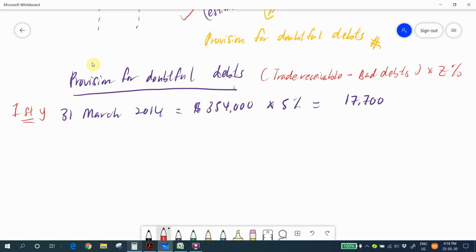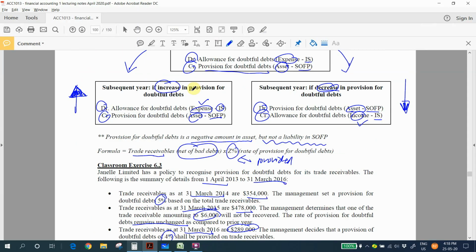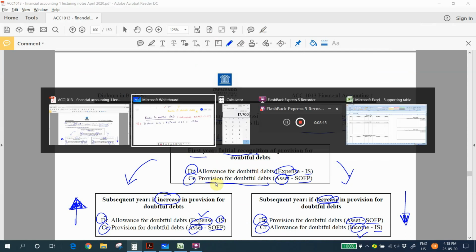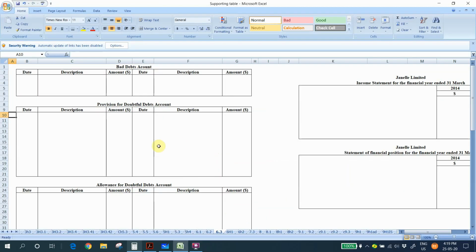Let's look at the textbook. The textbook say that if this is a first year for your provision for doubtful debts, you debit the allowance for doubtful debts and credit to the provision. So we go to the account ledger, debit the allowance, so 2014, 31st of March.